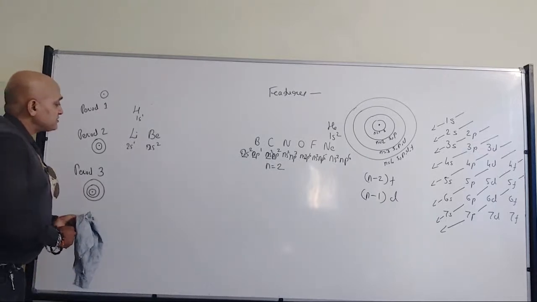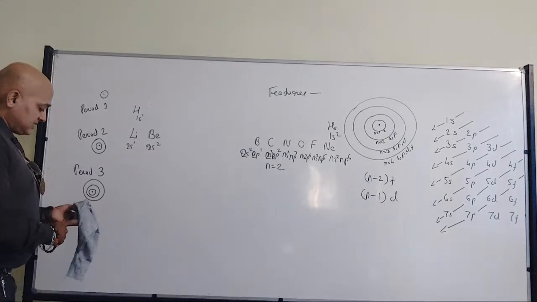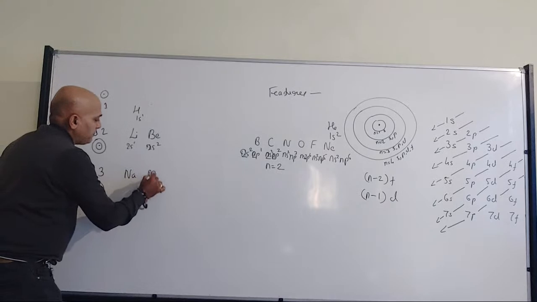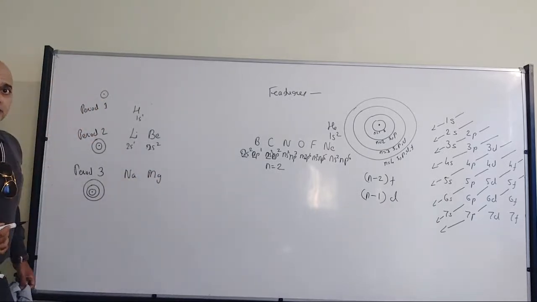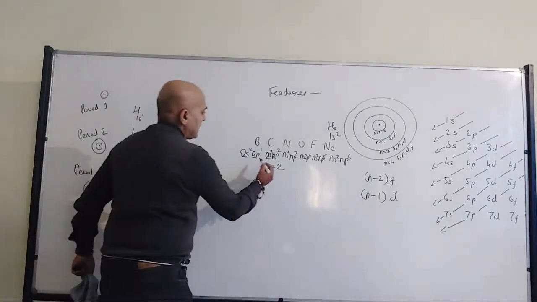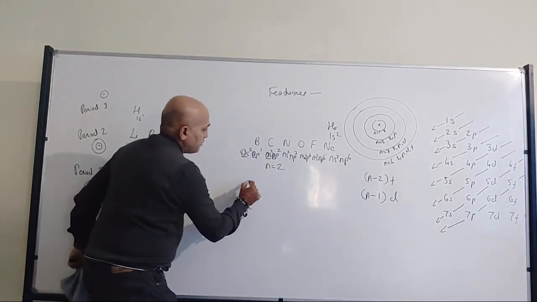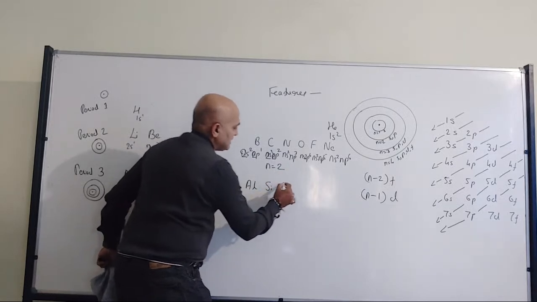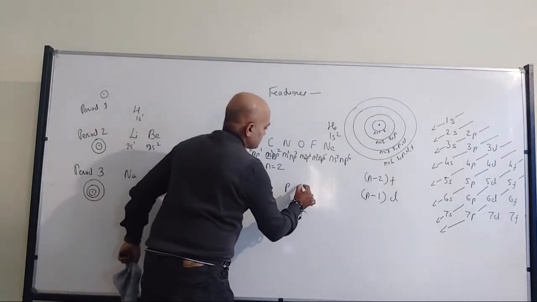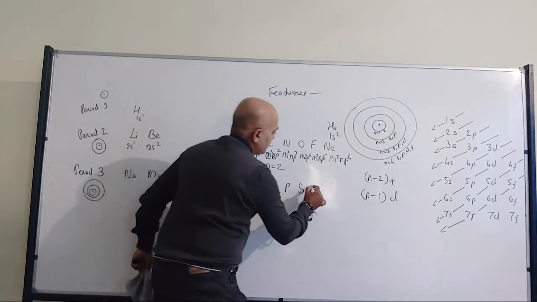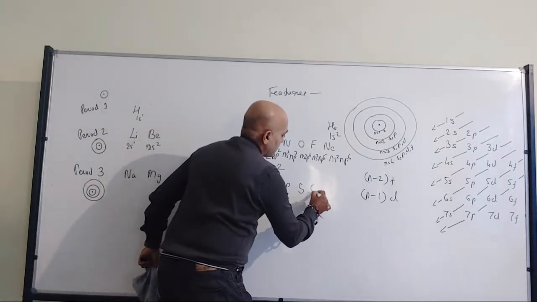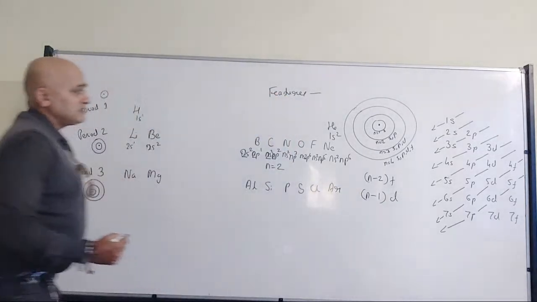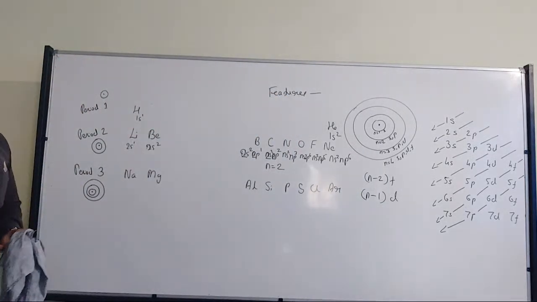So that's where I will have the next element as sodium, then magnesium. Sodium and magnesium. Then I will directly jump over here. So boron, then we have aluminium, then silicon, then phosphorus, then sulfur, then chlorine, then argon. Right? So that's where we have the elements.